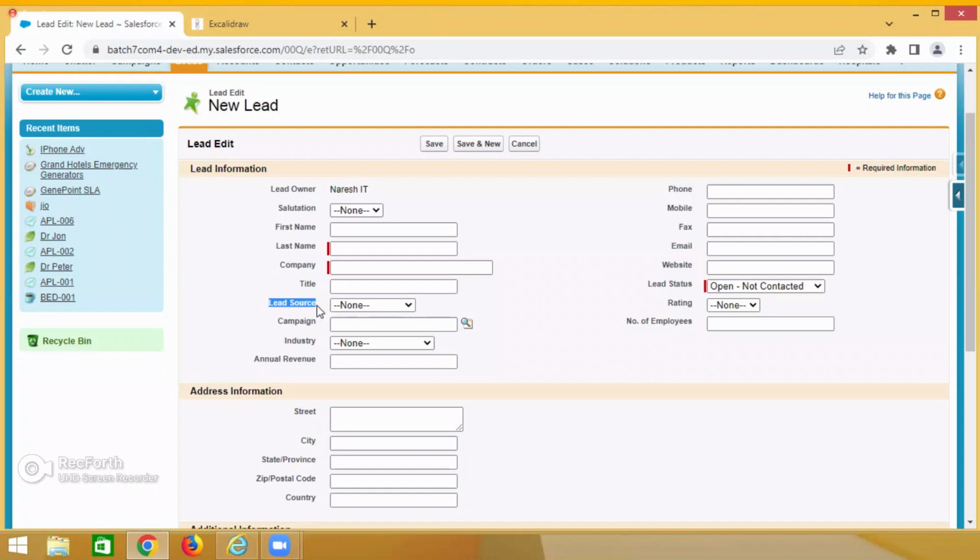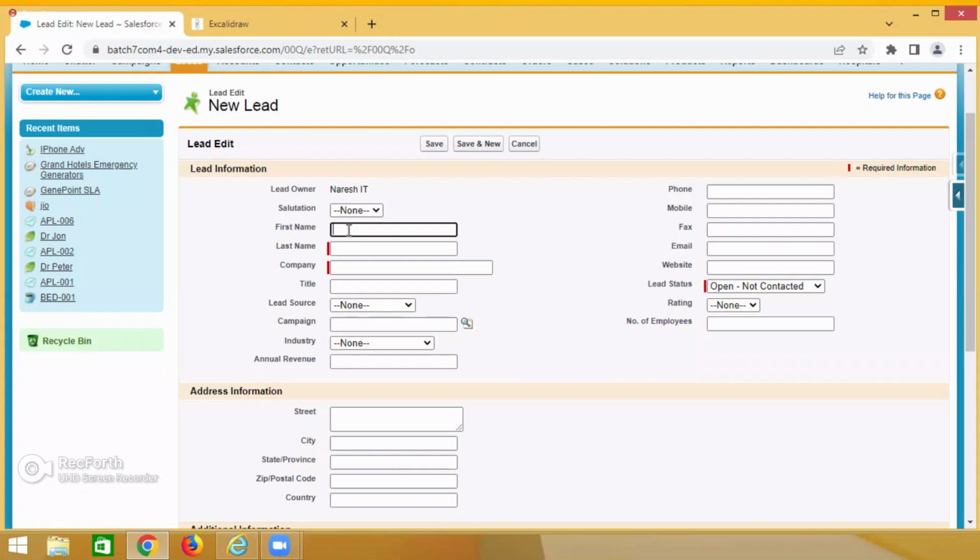Lead source. What is the lead source? That means I am the person who saw that product advertisement, where did I see it, on YouTube or Facebook. So that means the lead source is web. Or my friend suggested, hey Ashok, iPhone 13 is coming, you can check it. So I don't have any source, then I directly call the customer care. In that case, the lead source is phone inquiry. Someone referred, partner referral, like that. So this is the lead source, which channel the lead came from.